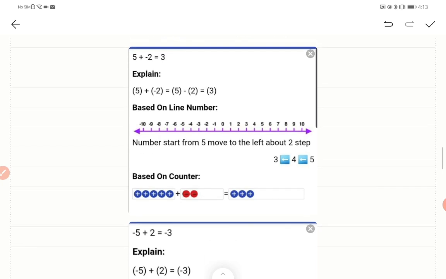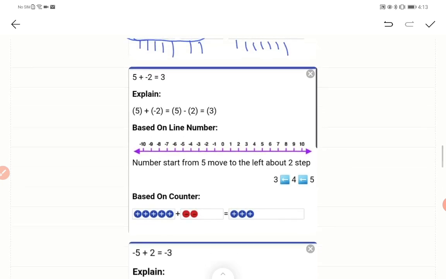A bit tricky because we have minus sign here. Okay, so 2 integers given, 5 and minus 2. While calculating normally, here it is plus and minus. So what is the operation according to rule?